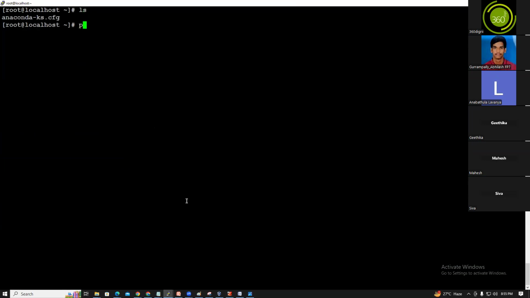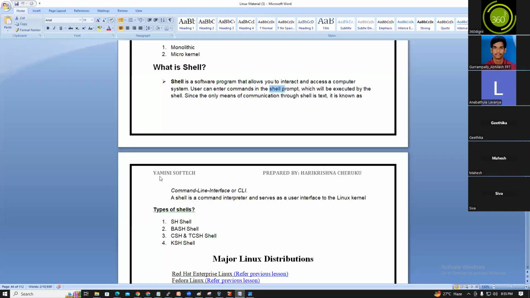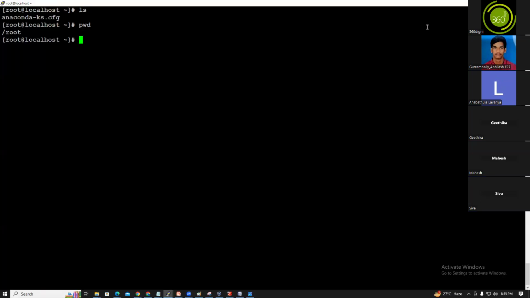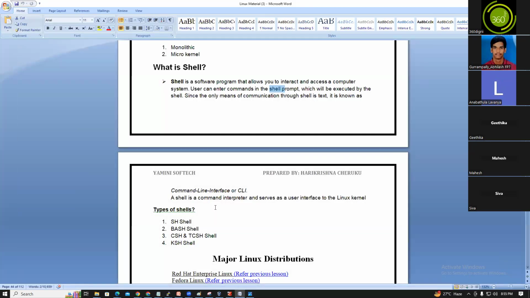ls, pwd: I executed these commands in the shell prompt only, and they are executed by the shell, since the only means of communication through the shell is text. You are executing through text only. ls, pwd, these are all text. This is known as a command line interface. Now you understood, guys, what is CLI?